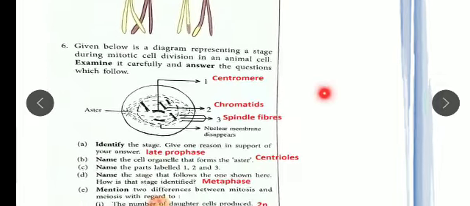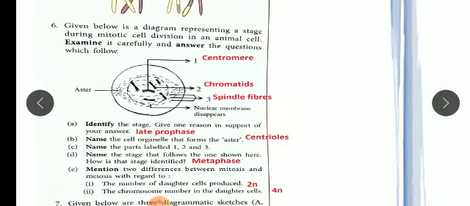Okay, now the sixth one is also a diagram based question. So here first is identify the cell. So here you can see this cell is late prophase. Okay, then label, they are saying name the cell organelles that form asters. So the answer is centrioles. Now labeling will be the same. Centromere, you can see the center part, centromere of the sister chromatid. Second one is chromatid, sister chromatid also you can write. Third one is spindle fiber.